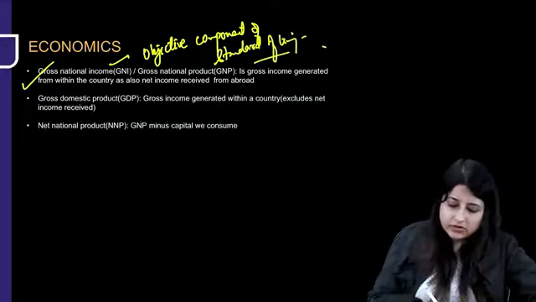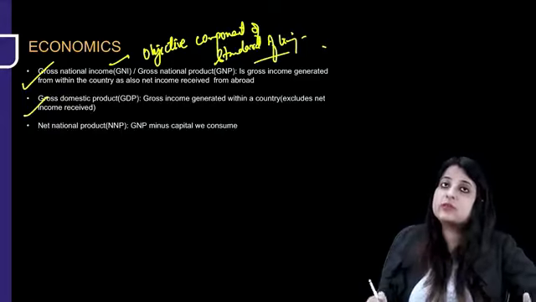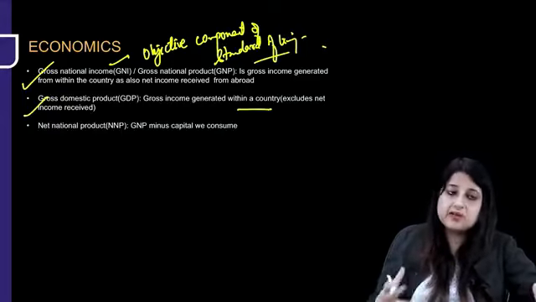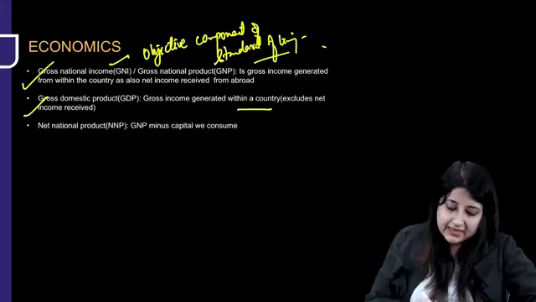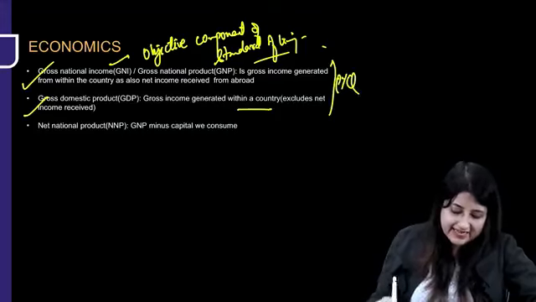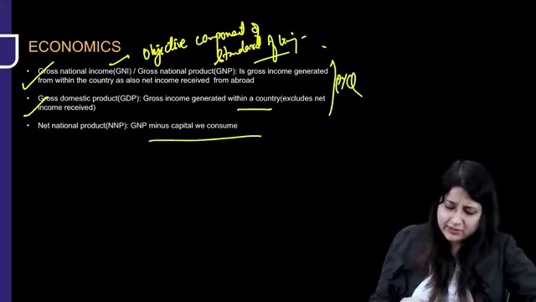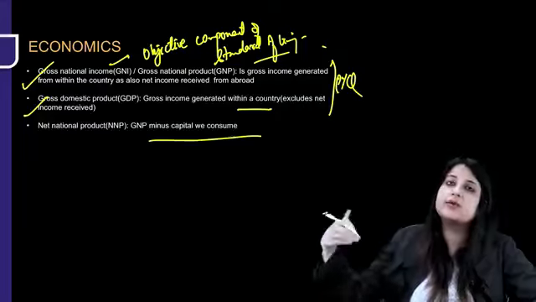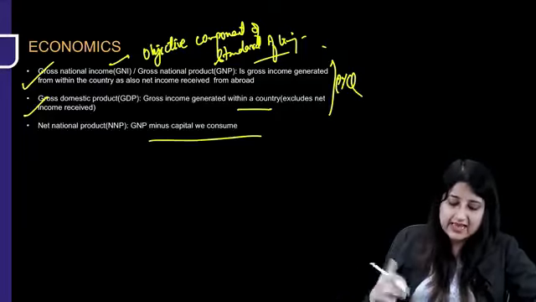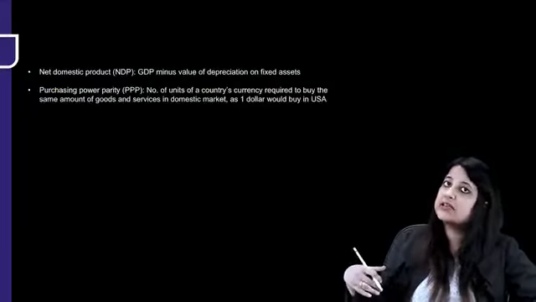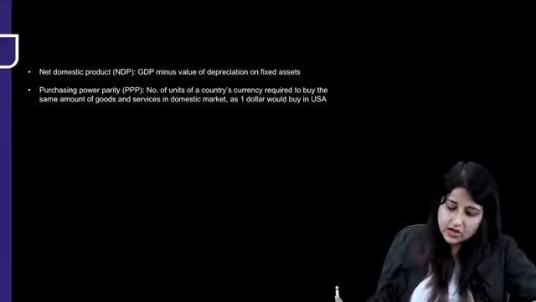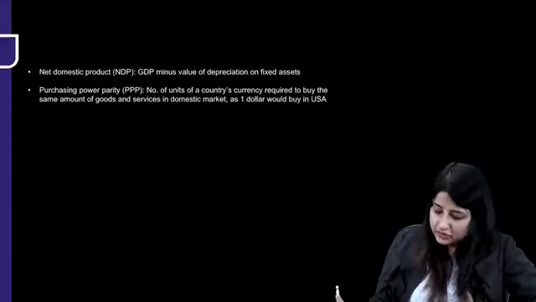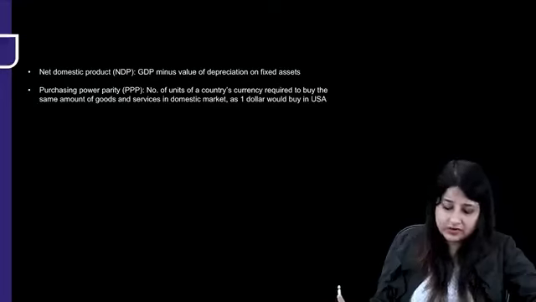All right. Gross domestic product is income which is only generated within a country, domestic, so only within a country. These two come as PYQ. Net national product, you can just read GNP minus capital we consume. Remember, GNI or GNP is income generated within the country as well as the one that we receive from outside. And GDP is only one which is generated within the country. All right. Net domestic product, GDP minus value of depreciation on fixed assets.